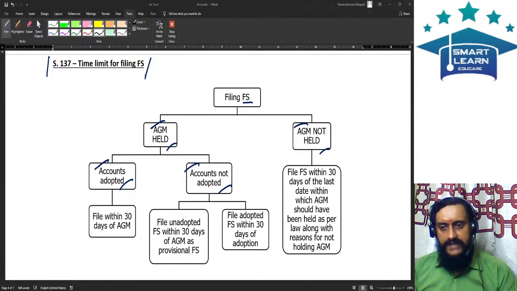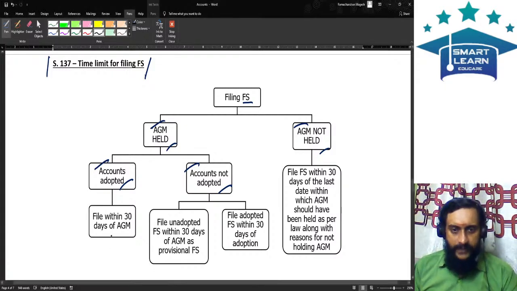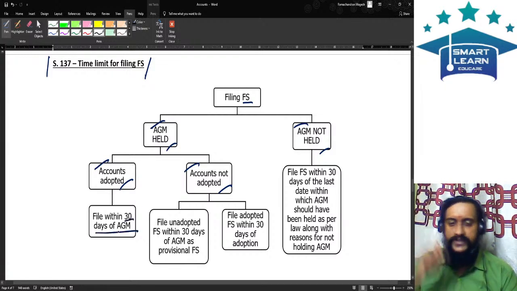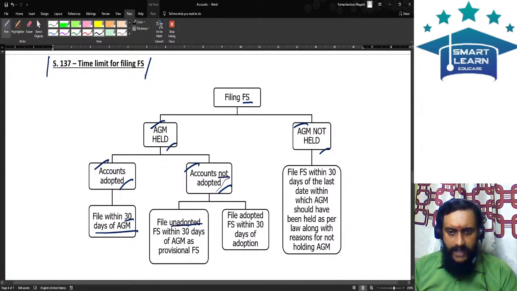If the AGM is held, then again two possibilities: the accounts are adopted, or the accounts are not adopted. If the accounts are adopted, then the adopted accounts should be filed within 30 days of the AGM. With whom should it be filed? It should be filed with the ROC. If the accounts are not adopted, then you will file the unadopted financial statements within 30 days of the AGM.